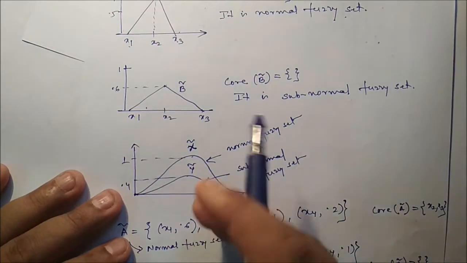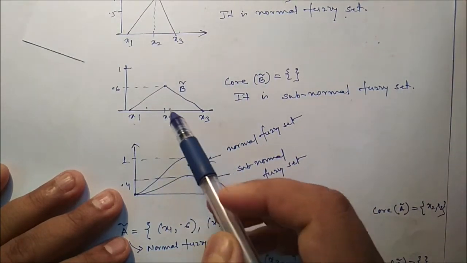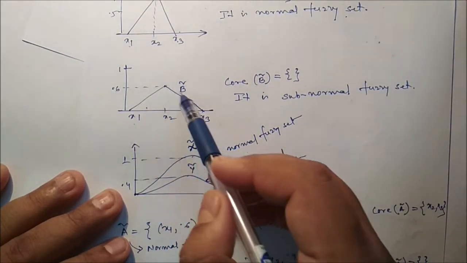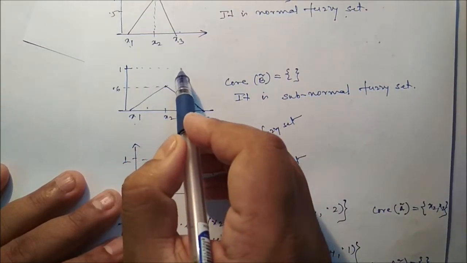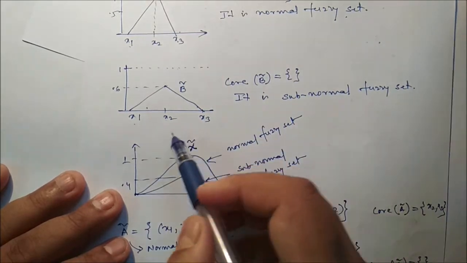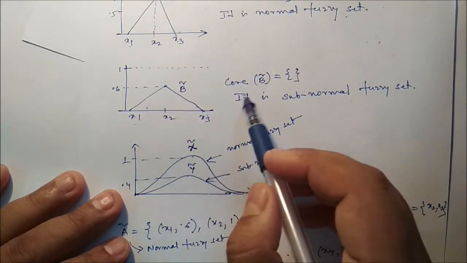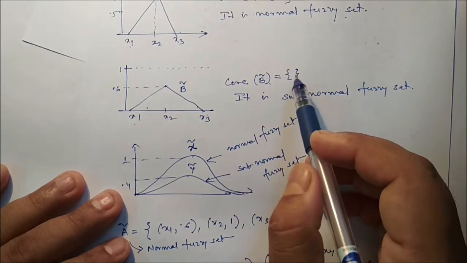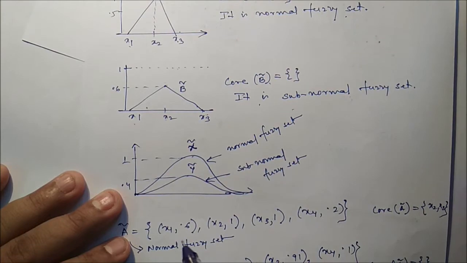We can see this example. So here x1, x2, x3, 3 elements are there, and it is a fuzzy set. We can say one membership value must reach 1 here, but there is no element whose membership value is 1. So what is the core of B? Core of B is empty. So it is called a subnormal fuzzy set. It is not a normal fuzzy set.